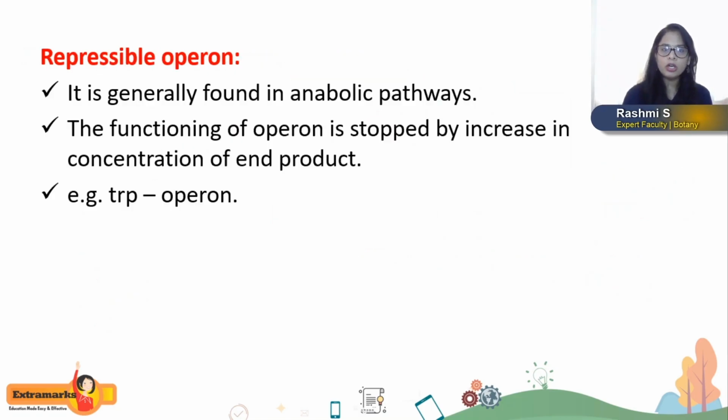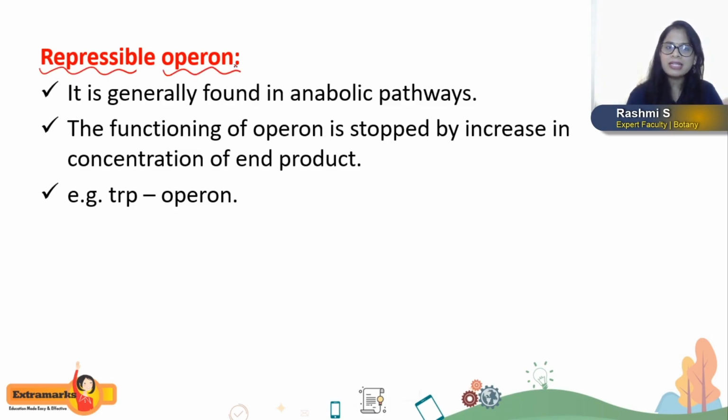Next, moving on further, we have now discussed the inducible type of operon with the help of the LAC operon concept, isn't it? But there is one more type of operon found in all living organisms, especially in bacteria, which is called the repressible type of operon.